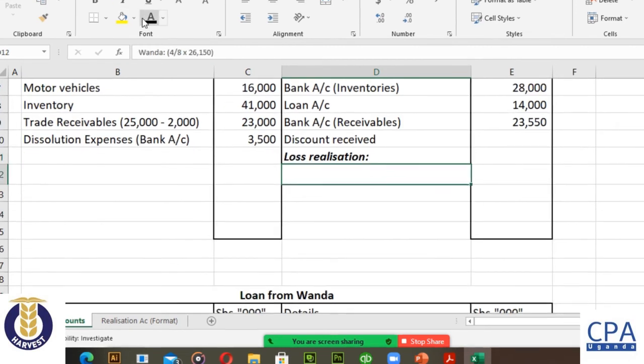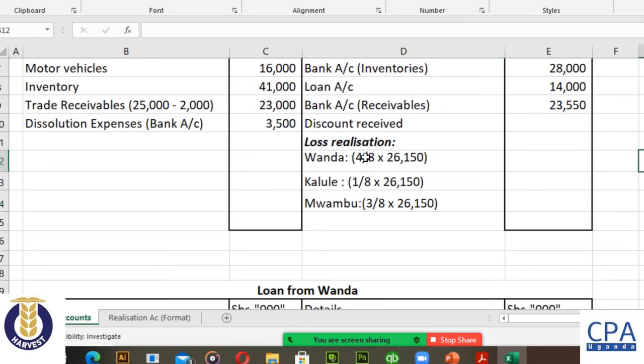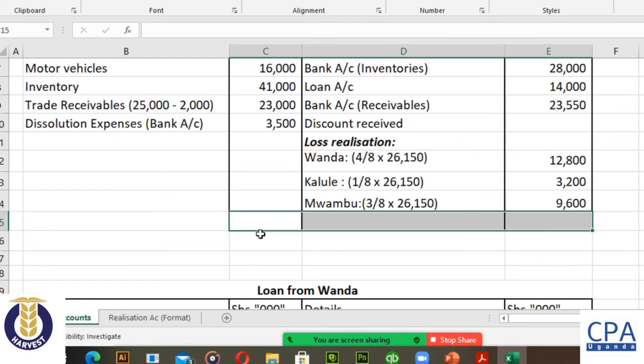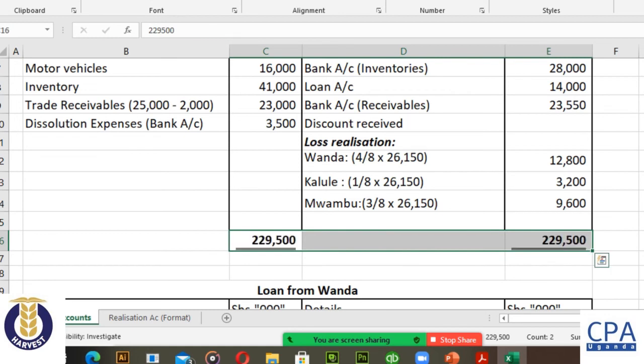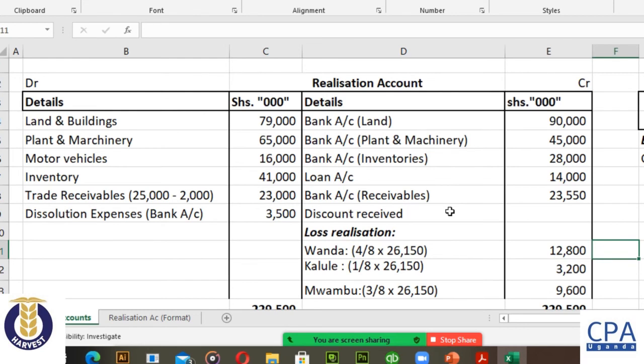Now this loss is supposed to be shared by the partners in their profit sharing ratios. And of course I've worked it out for you there. 4/8 for Wanda, 1/8 for Kalule, Mwambu 3/8. So if I get 4/8 times that figure, these are the figures that I get. So I think at the end of the day, our realization account comes to that. So this is our realization account in full.